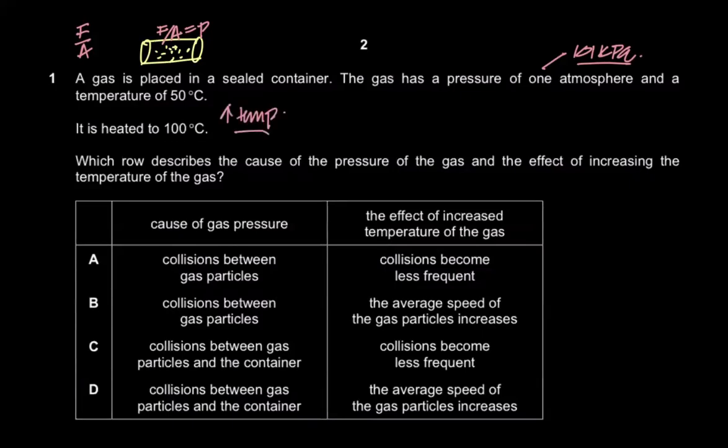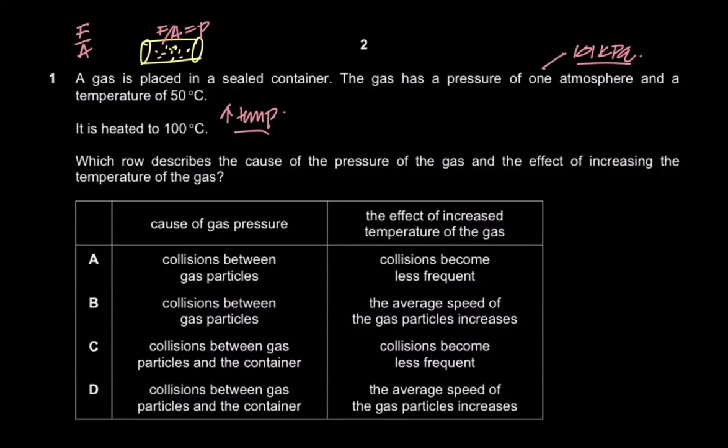An increase in temperature is obviously going to increase the average kinetic energy of gas particles. Particles are going to move faster, and they are going to collide more frequently with each other and with the walls of the container, exerting pressure, right? So that's what's going to happen. And the pressure is obviously going to increase, because the gas particles are going to collide with the walls of the container more frequently, right? So you're going to have frequent collisions, and the kinetic energy has increased.